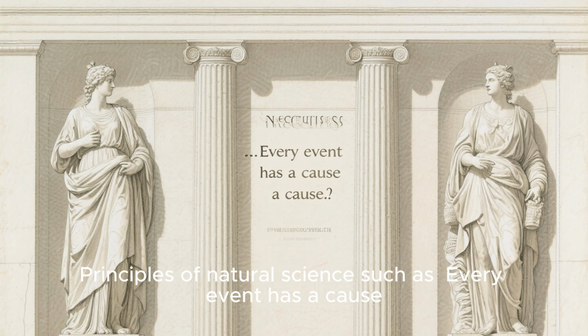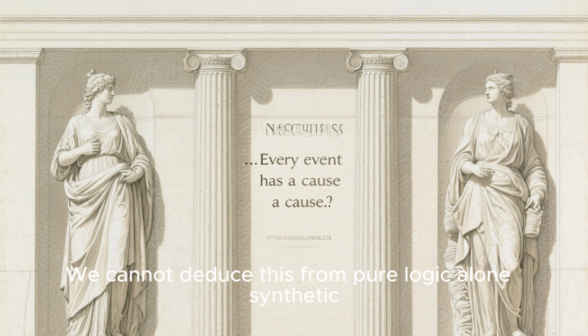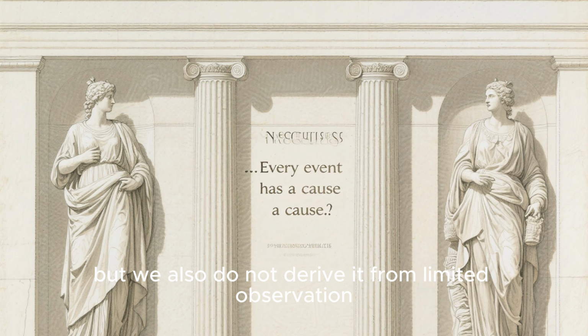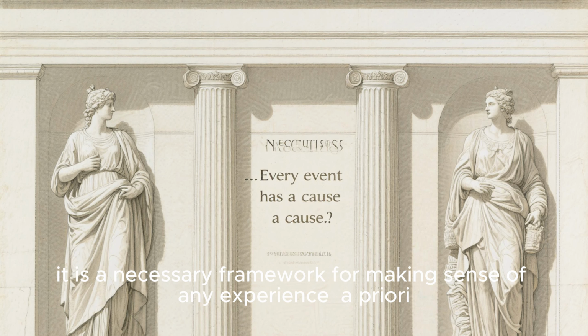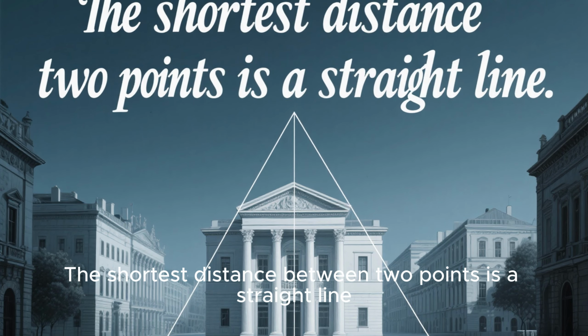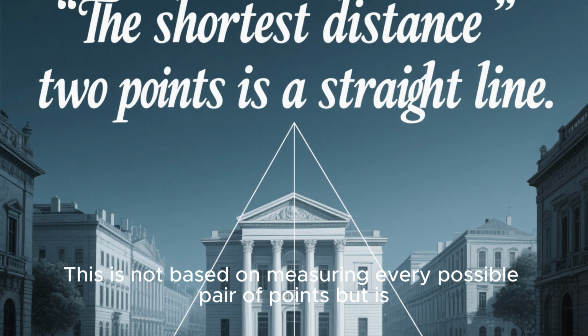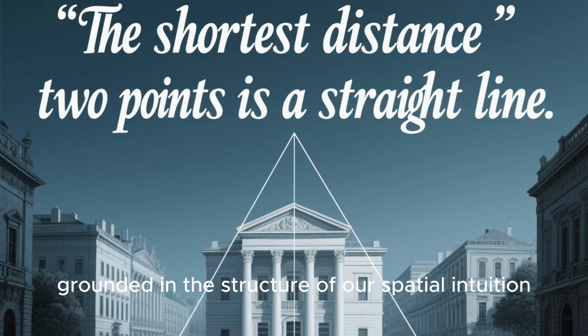Principles of natural science, such as every event has a cause. We cannot deduce this from pure logic alone, so it is synthetic, but we also do not derive it from limited observation. It is a necessary framework for making sense of any experience, a priori. Geometrical truths like the shortest distance between 2 points is a straight line. This is not based on measuring every possible pair of points, but is grounded in the structure of our spatial intuition.